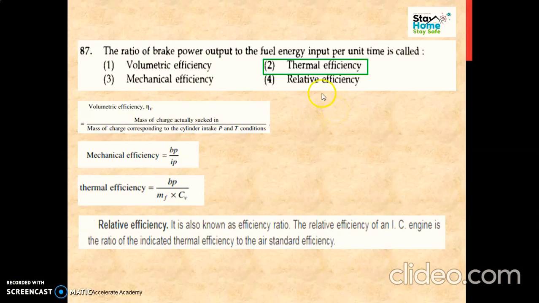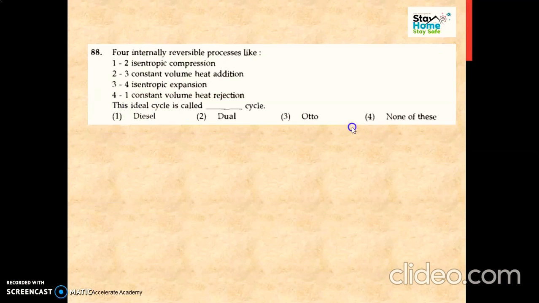Then relative efficiency, again it is a very important one. It is the efficiency of an IC engine, and it is the ratio of indicated thermal efficiency to air standard efficiency. So you should know all these definitions. They can ask directly the definitions for engines also.